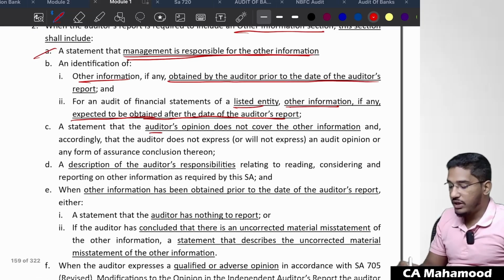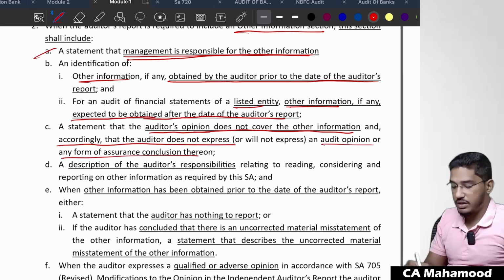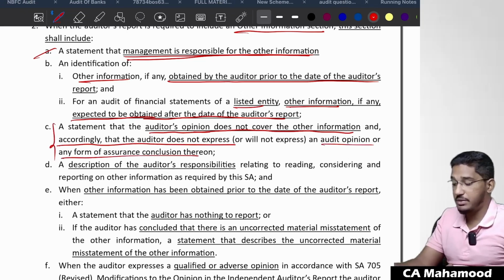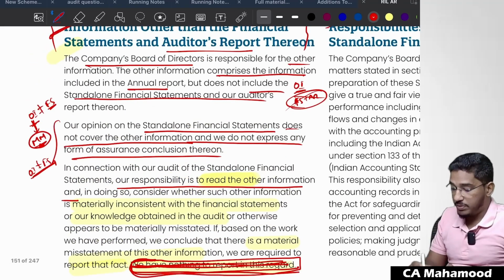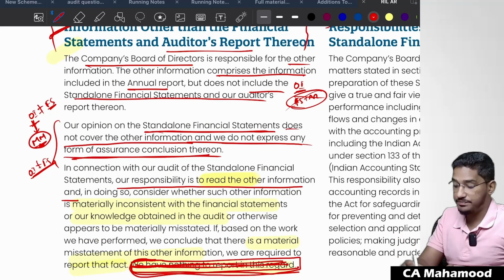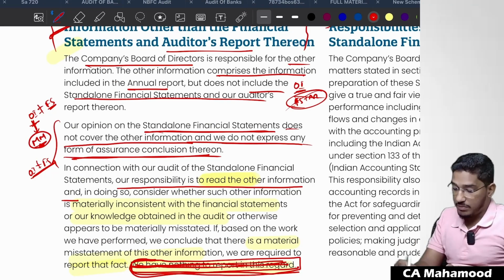Then a statement that the auditor's opinion does not cover the other information, and accordingly that the auditor does not express an audit opinion or any form of assurance. If you remember, the same exact paragraph is there in the other information paragraph. Our opinion is only on standalone financial statements. We do not express any form of assurance on other information. This statement you have to add. Next, coming to the next one.